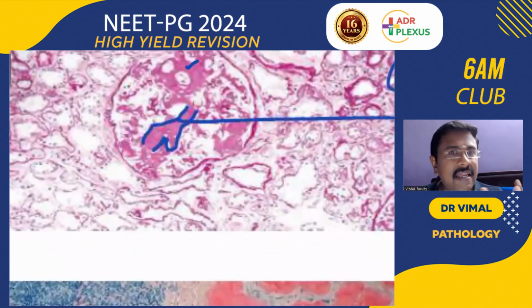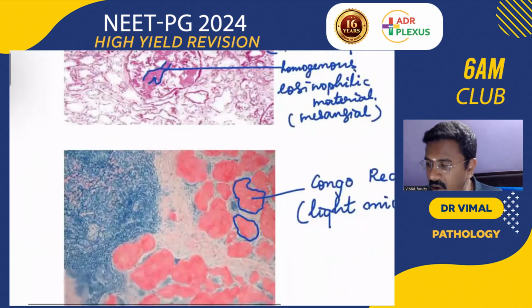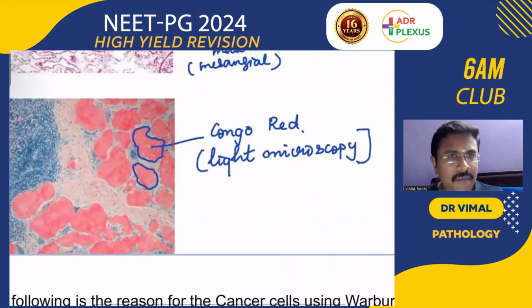In the kidney, usually the glomerulus, it is deposited in the mesangium. In Congo red, under light microscopy it appears pink, but in polarized microscopy it gives apple green birefringence. The common site for demonstrating amyloid is an abdominal fat aspirate, and biopsy from the gums and rectum. The rectum is the commonest site for amyloid. Cardiac involvement and renal involvement are the most common causes.